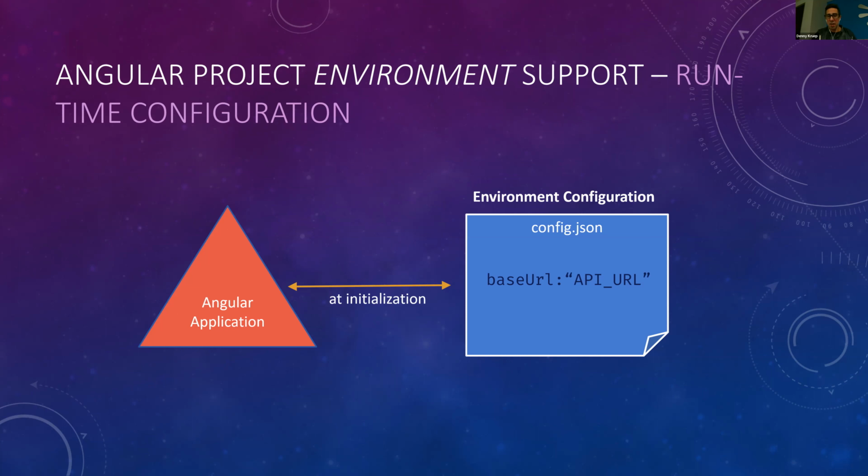And so we tap into that in our project and point it to an external file called config.json. And in there right now, we simply have one setting, which is just where do I find my resources? Where's the back end to support this particular front end? And so that's how we have runtime configuration currently implemented in our project.